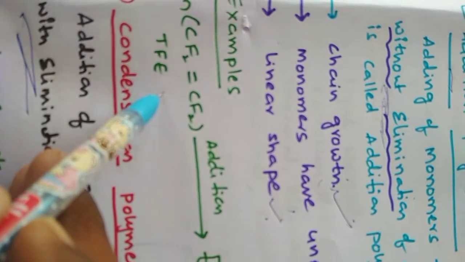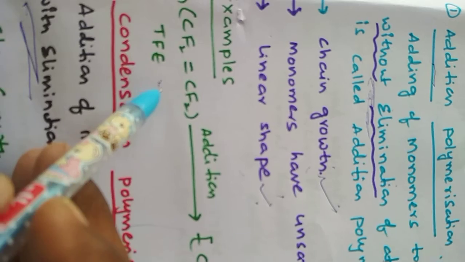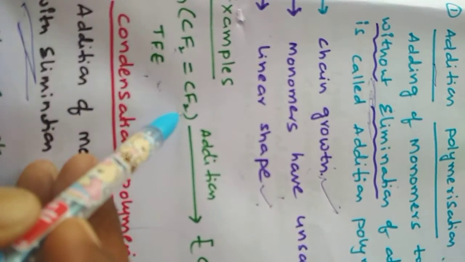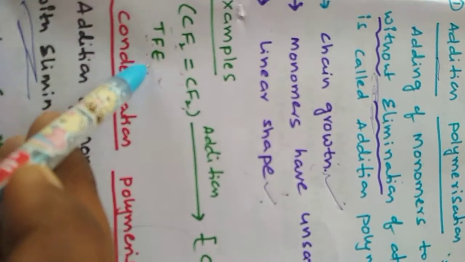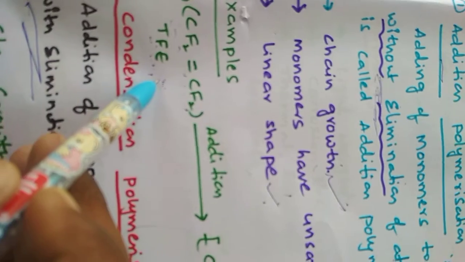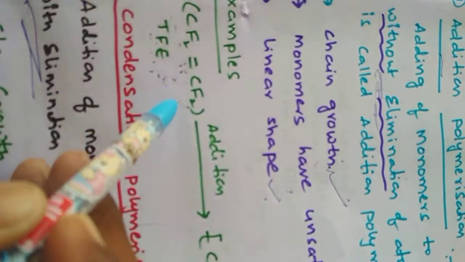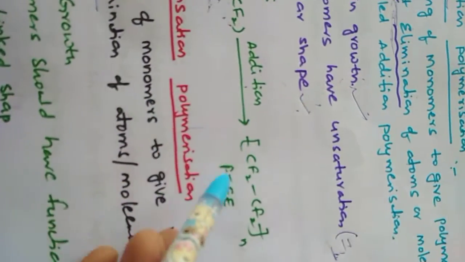Teflon is the trade name, and the polymer name of Teflon is polytetrafluoroethene. The monomer is tetrafluoroethene. So here, 4 fluorines, hence tetrafluoro, double bond, 2 carbons, ethene: tetrafluoroethene. So here the monomer is having a double bond, hence it can undergo addition polymerization.